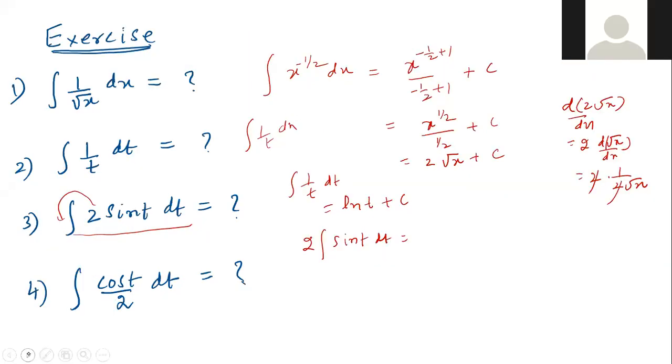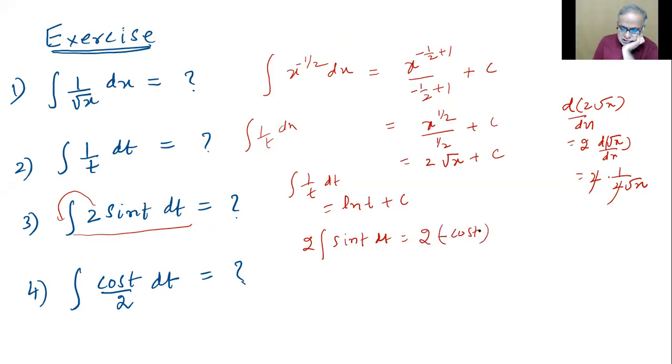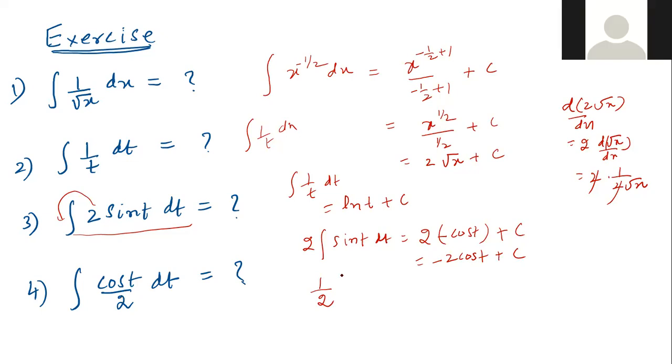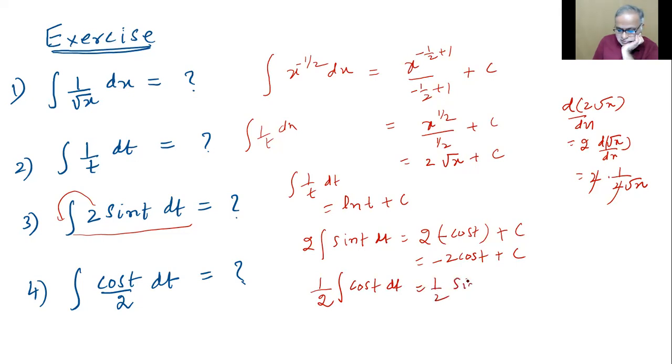So 2 into minus cos t plus c. That is minus 2 cos t plus c. Cos t by 2 dt. This 1 by 2 is taken out. It is not cos of t by 2, children. It is cos t by 2. So 1 by 2 is simply out. So cos t dt will be what? Sin t plus c.